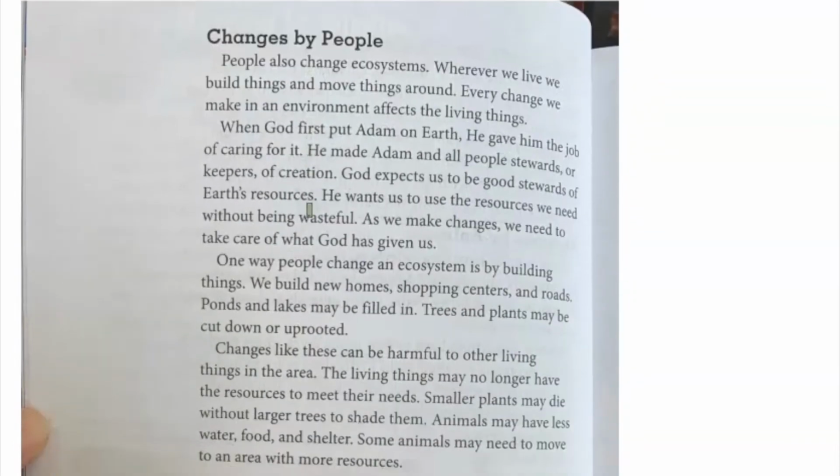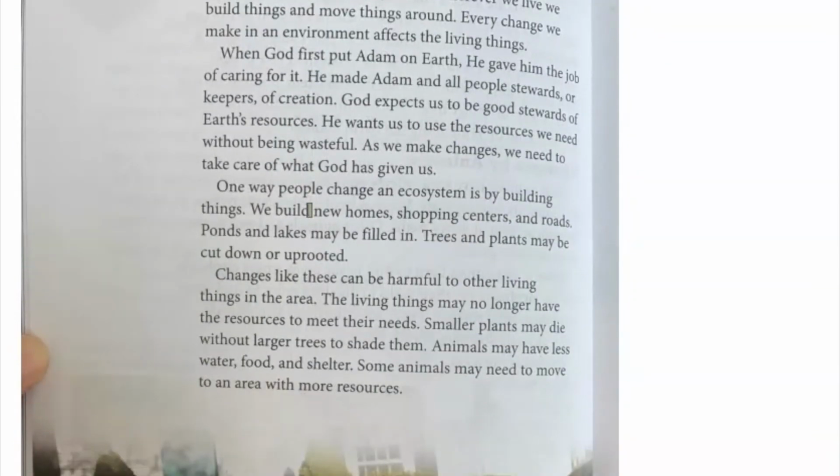Next page. Changes by people. People also change ecosystems. Wherever we live, we build things and move things around. Every change we make in the environment affects the living things. When God first put Adam on earth, he gave him the job of caring for it. He made Adam and all people stewards, or keepers, of creation.